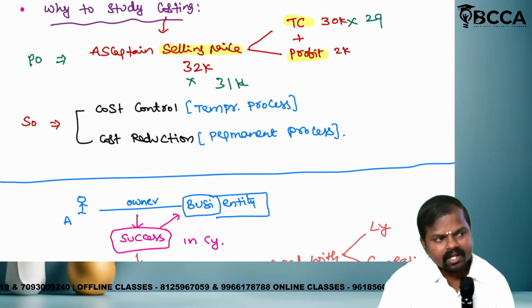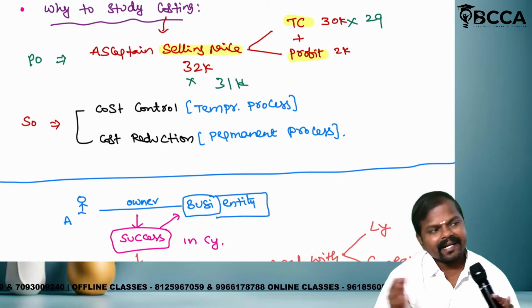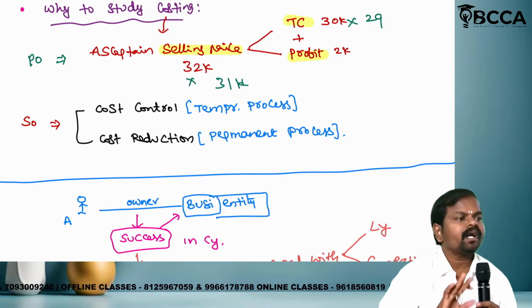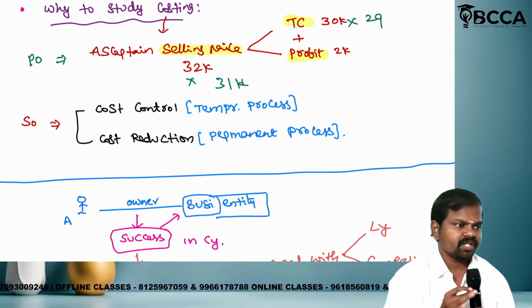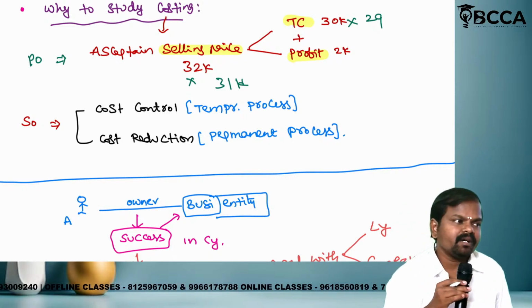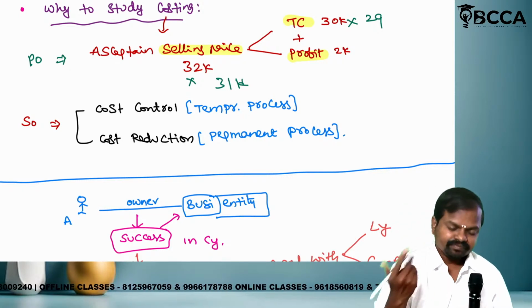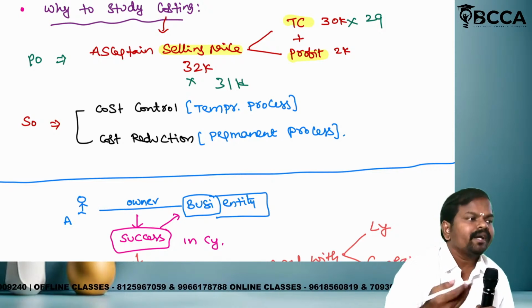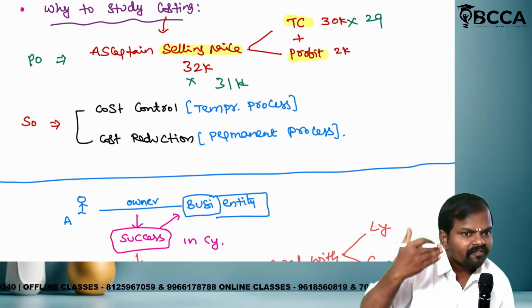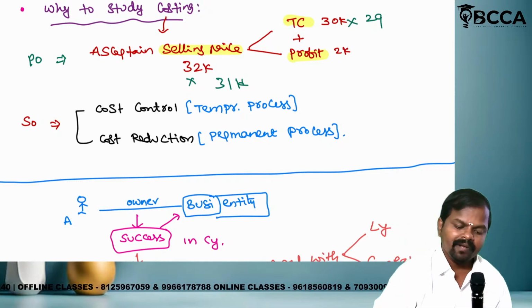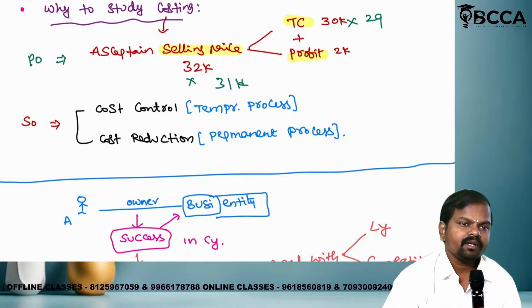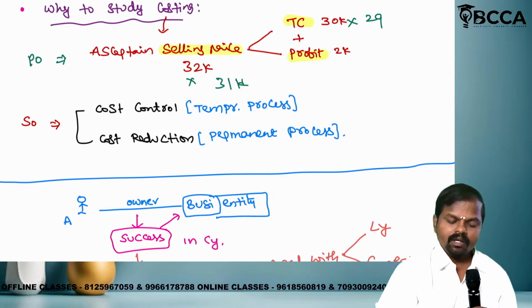Why study costing? Costing means group 1 costing or group 2 costing, for the entire life of the costing. Not only group 1, not only group 2, but for every costing. Is it clear? Till now clear? Otherwise you have to repeat. If you are dissatisfied regarding the example of cost control and cost reduction, with the passage of time you will learn it one more time. No need to worry. Is it clear? So next.